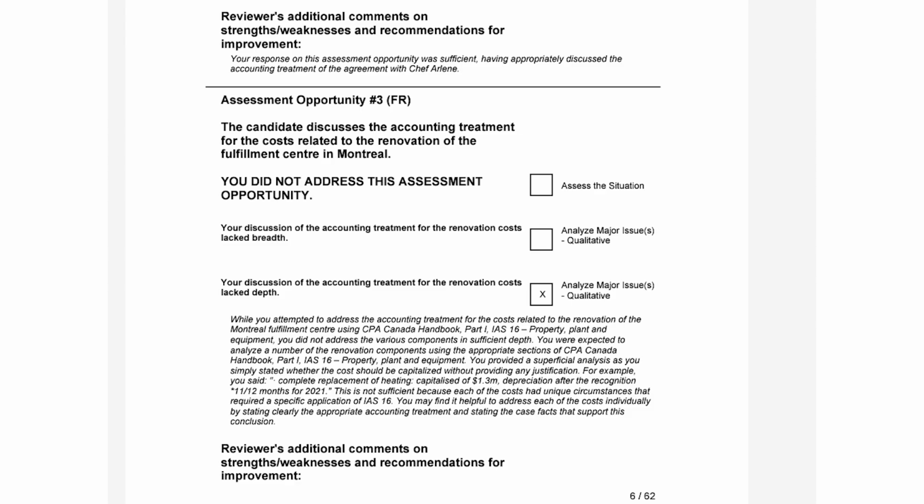All these samples I've shown you are just samples. If you want to know what your specific AO grades really look like, you can purchase the PAR report from CPA Canada. It will not tell you the grades per AO like I've done in here, but it will give you feedback and you can assess whether you got RC or NC based on the feedback they've given you.